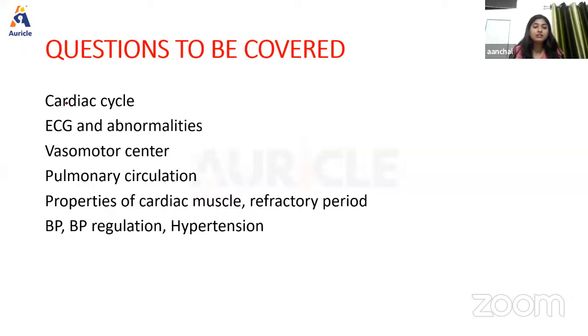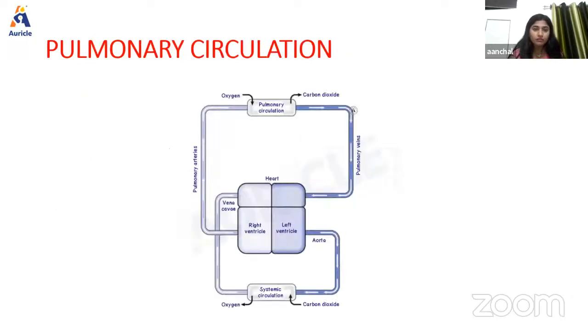In today's class, we're going to cover all these topics like cardiac cycle, ECG and abnormality, vasomotor center, pulmonary circulation, properties of cardiac muscle, and refractory period. Along with these, we're going to cover BP, normal range of BP, and BP regulation with hypertension. So first, we're going to start with the pulmonary circulation.